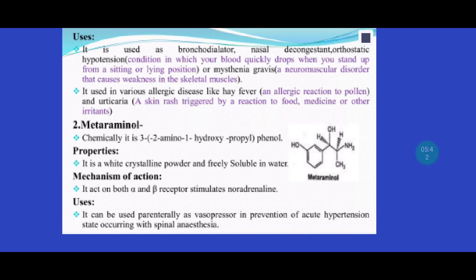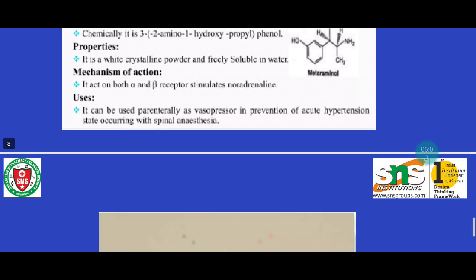Next structure is metaraminol. Its IUPAC name is 3-(2-amino-1-hydroxypropyl)phenol. It is a white crystalline powder and freely soluble in water. It acts on both alpha and beta receptors and stimulates noradrenaline. It can be used parenterally as a vasopressor in prevention of acute hypotensive states occurring with spinal anesthesia.